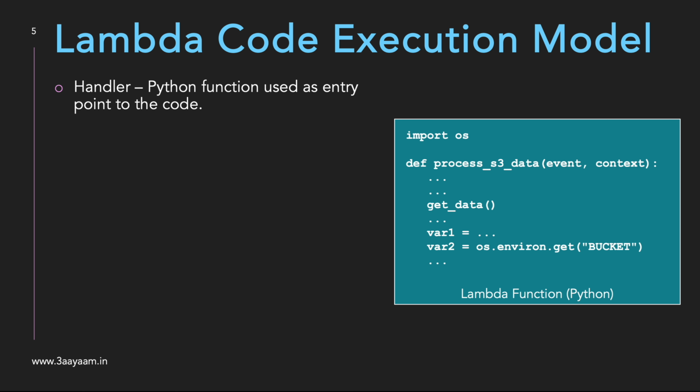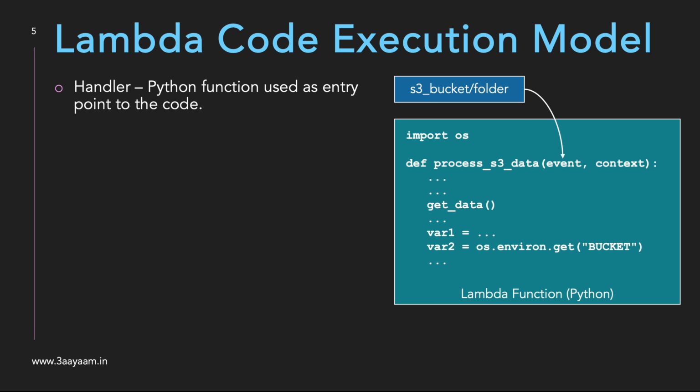We'll have to define this handler when you write the code. So let's say our trigger is uploading a file in an S3 bucket and folder. Whenever you upload a file, it would trigger the Lambda function, and S3 would send the data via this event variable. We'll get the data of the event in the event variable of the handler function.